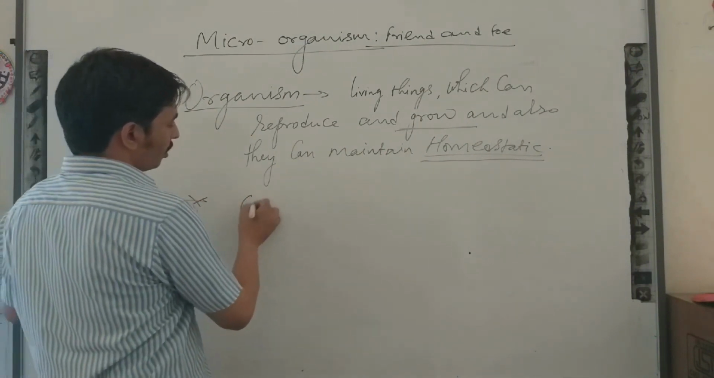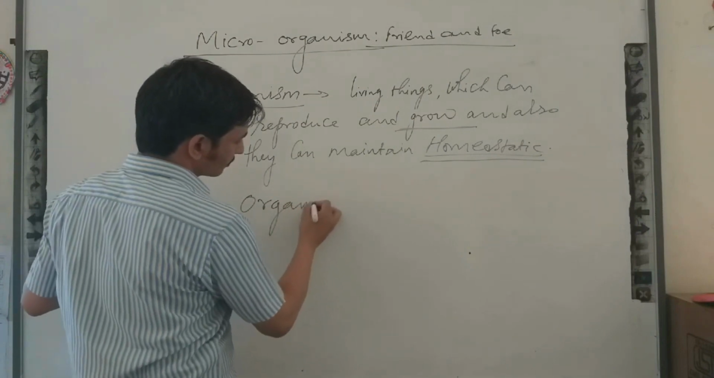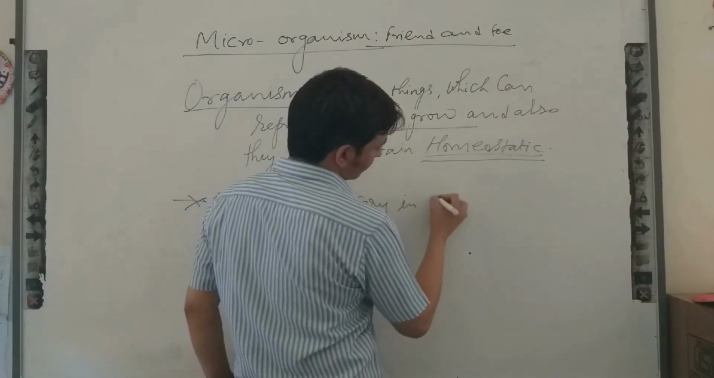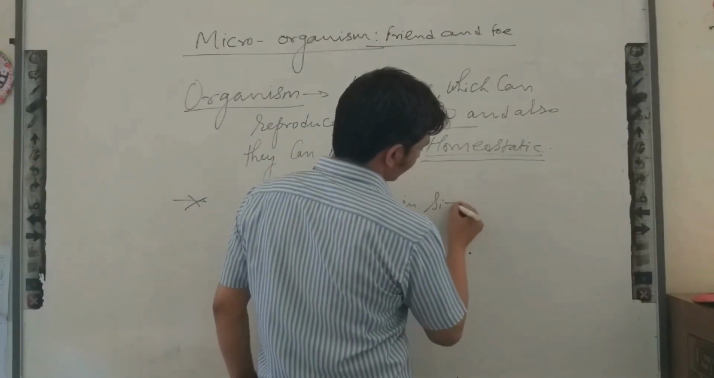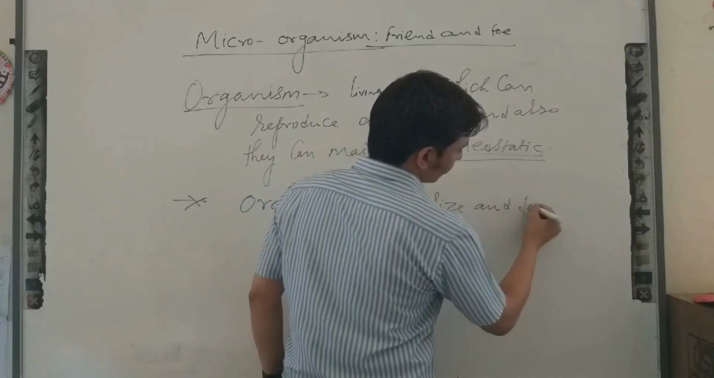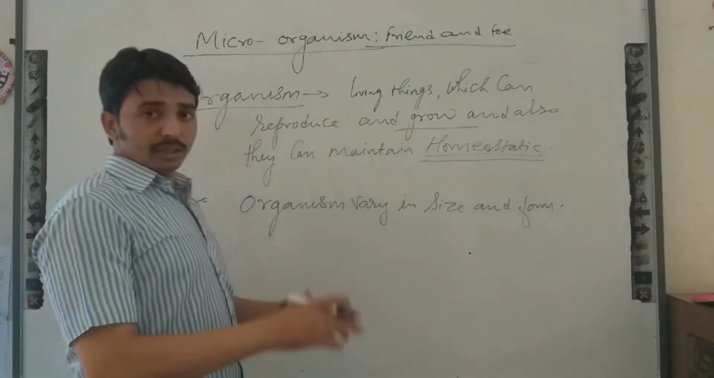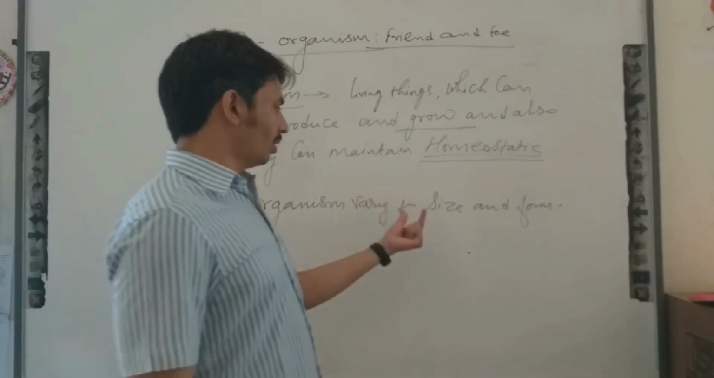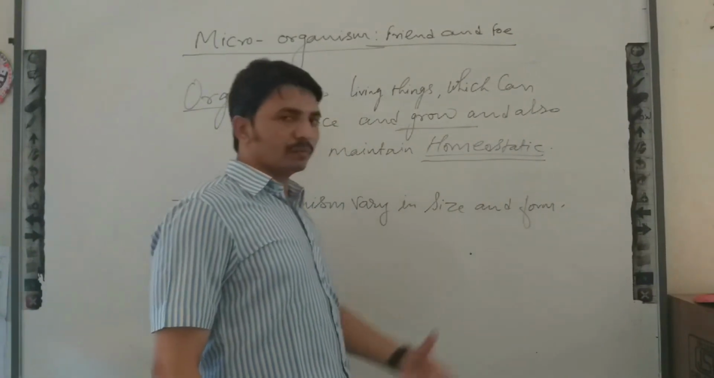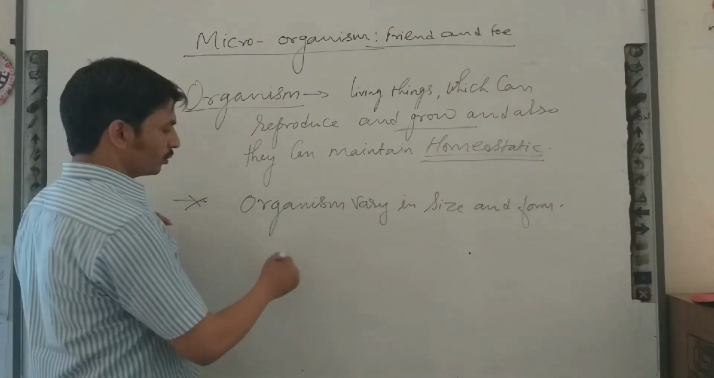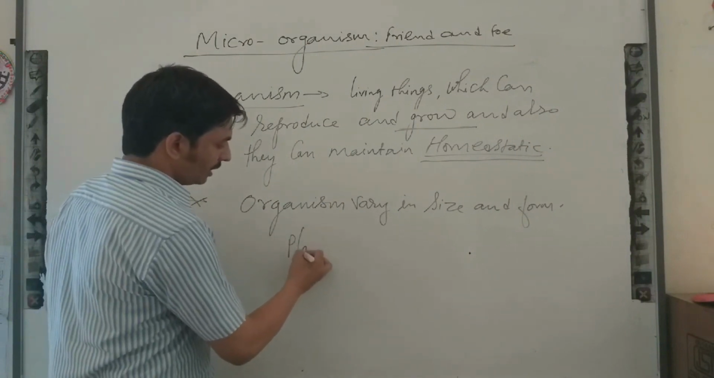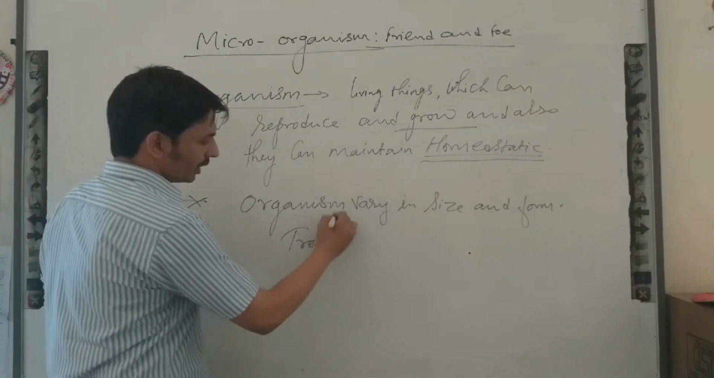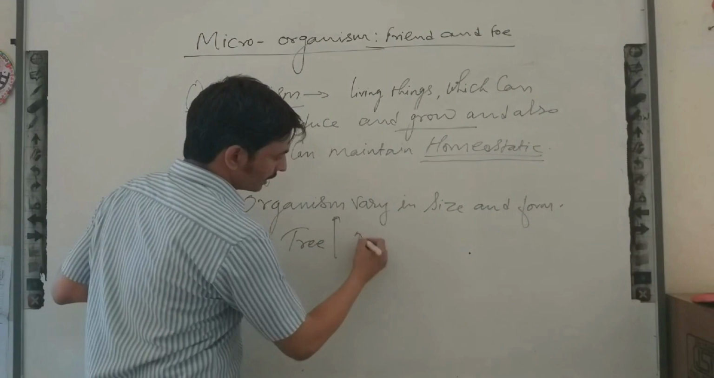Okay, organisms vary in size and form. So there is a huge variety of organisms, out of which we have to focus only on some, on the basis of their size and on the basis of their form. According to size, we are going to discuss plants first. Trees are too large. After that you can focus on some animals.